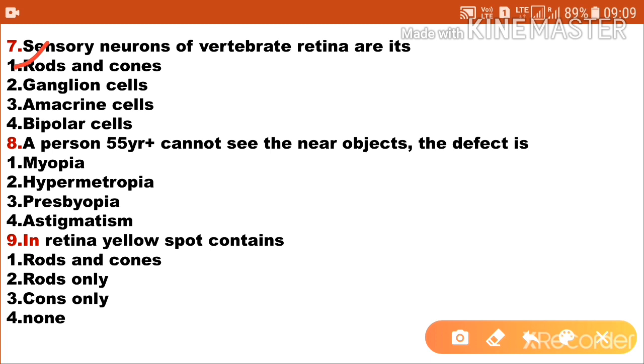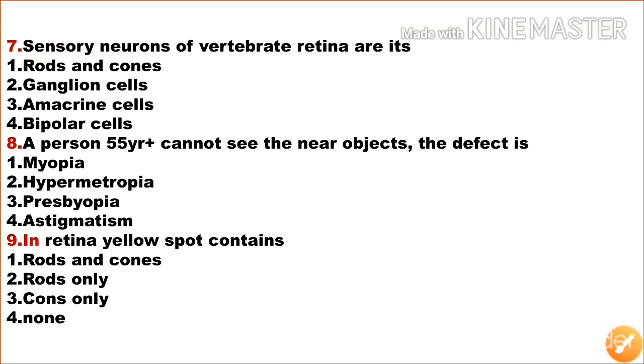Next question, a person 55 years plus cannot see near objects. The defect is: first option myopia, second option hypermetropia, third option presbyopia, and fourth option astigmatism. The correct answer is option 3, presbyopia.